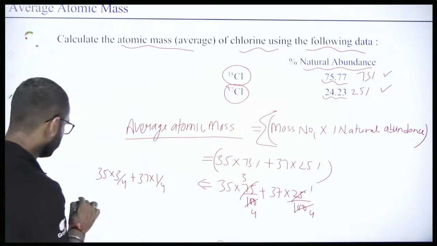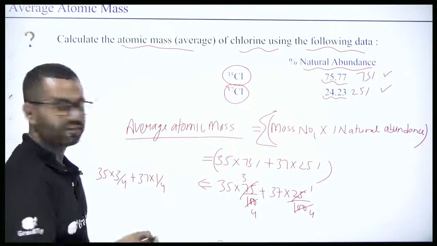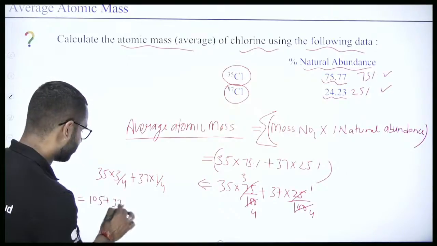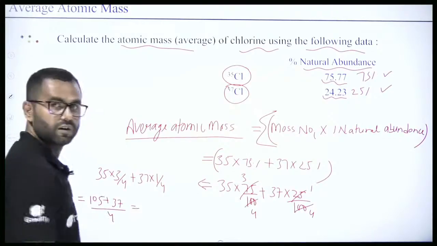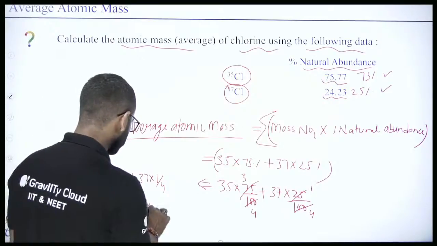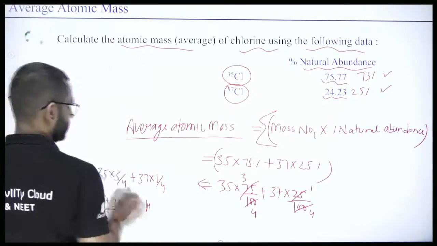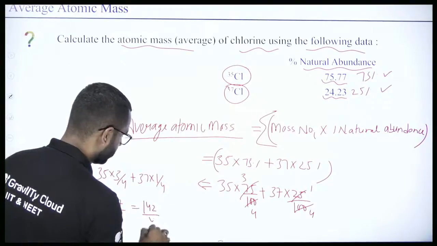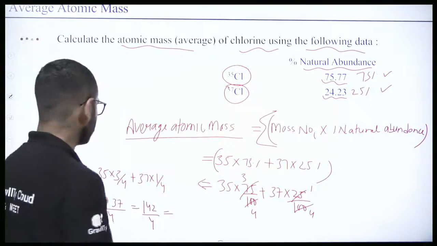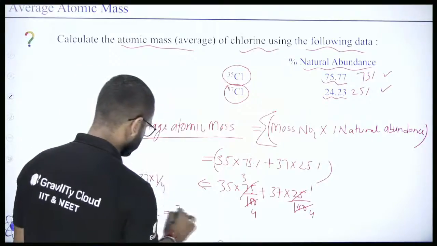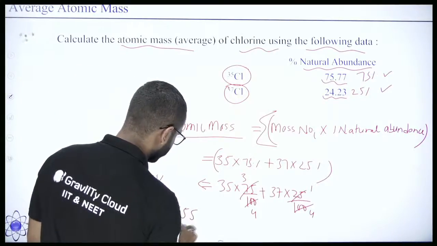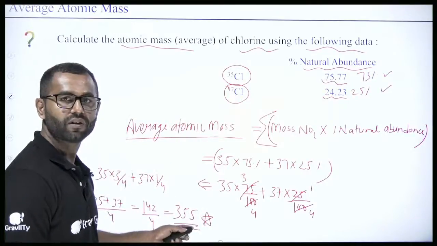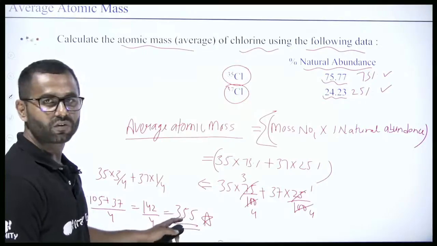Right. So this is equal to what? 35 into 3, how much is it? It is equal to 105. So 105 plus 37 by 4. So it is equal to what? This is equal to 142 by 4. So you divide it, you will get the answer. It will be how much? 35.5. So this is my average atomic mass of chlorine atoms. Right? This is my average atomic mass of chlorine atoms.